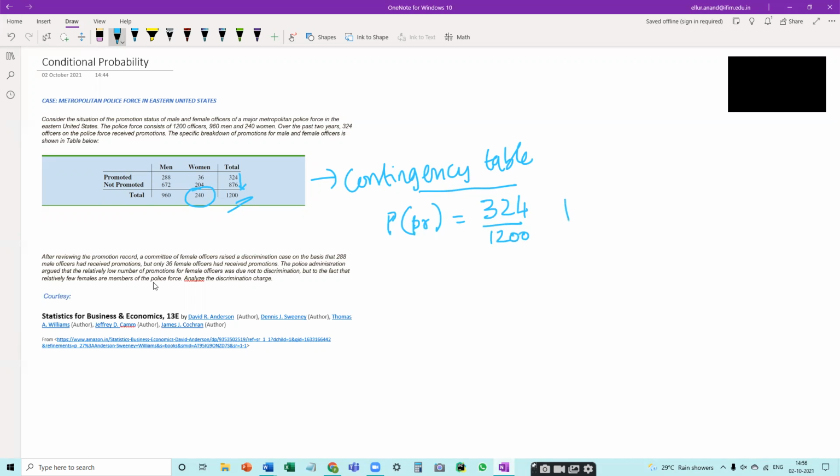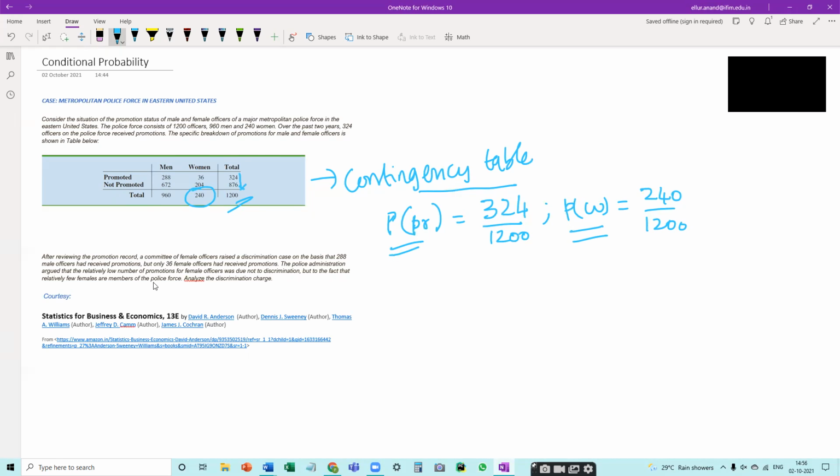Similarly, the probability that a randomly picked police officer is a woman is the total number of women, 240, divided by 1200. These 324 and 240 are picked from the margins of the table.